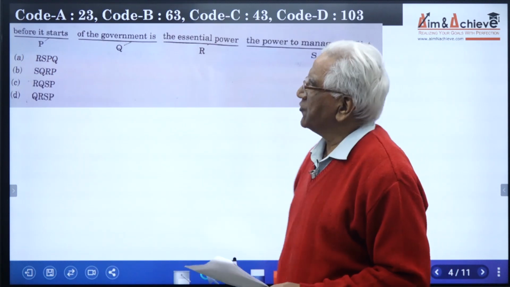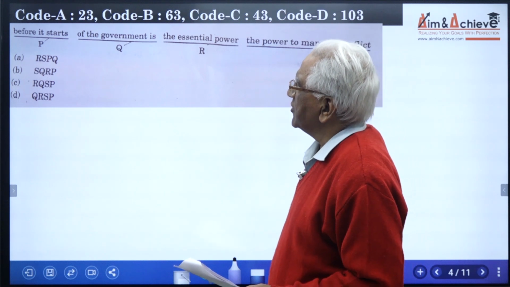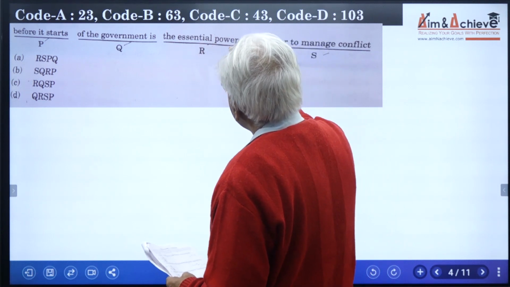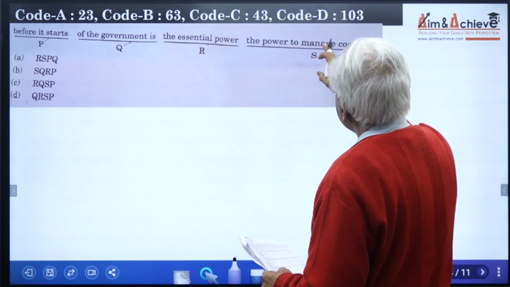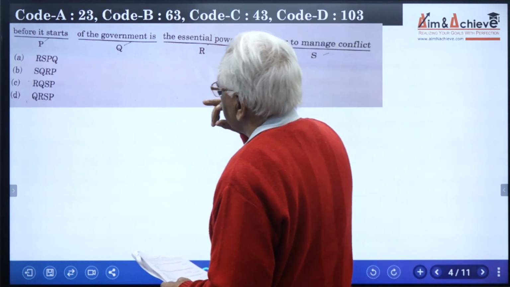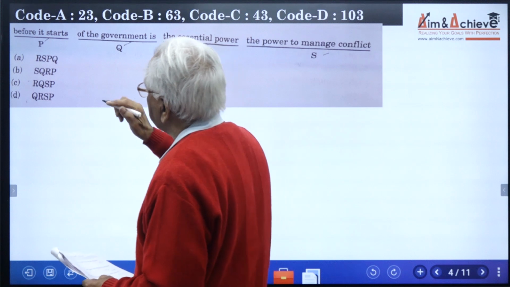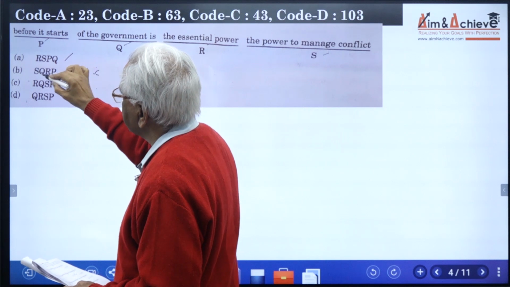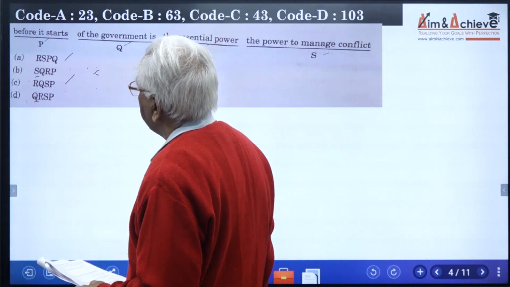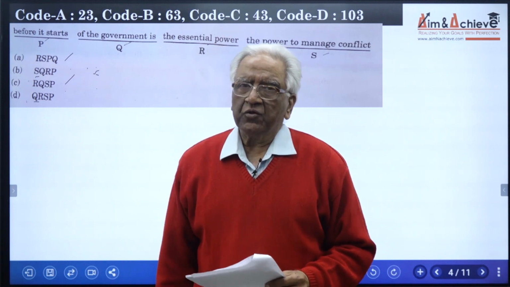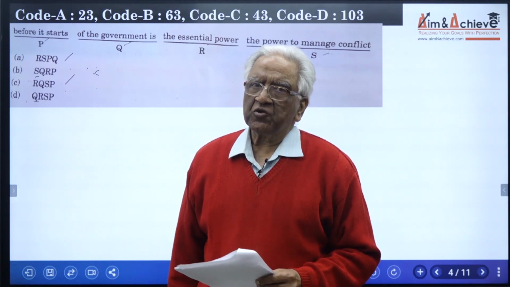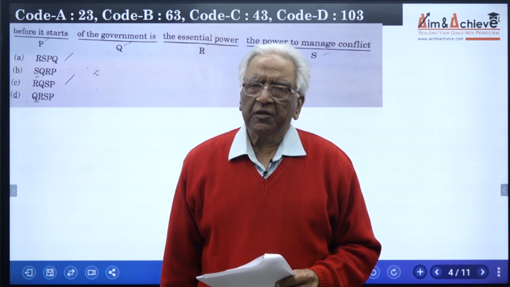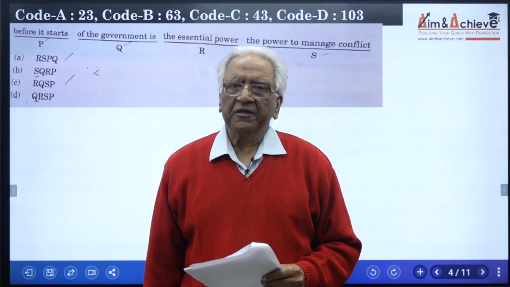In this question, the four parts are: part P, before it starts, of the government is; Q, the essential power; R, and last, the power to manage conflict. If you see these four options, we find that there are two options starting with R, and there is one option starting with S, and there is another option with Q. As already said earlier, when two options start with the same letter, there is a strong probability that one of them is indeed the correct answer. So we should start by focusing on option A or option C.